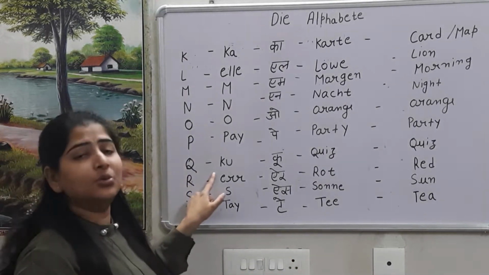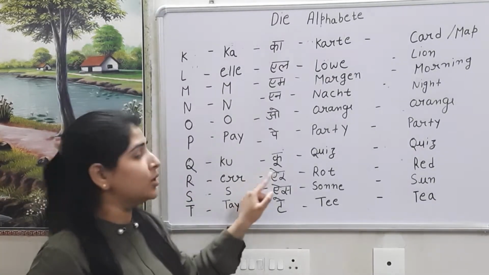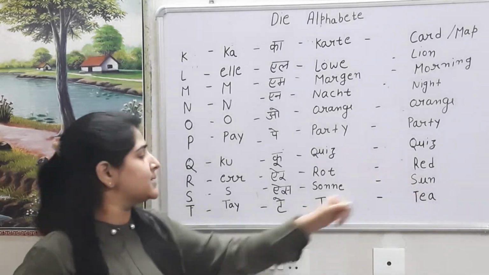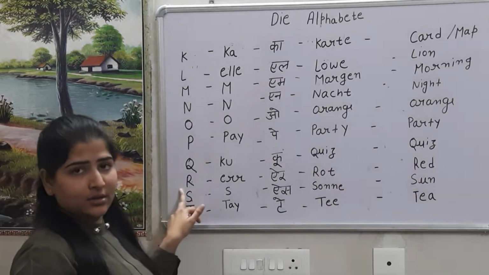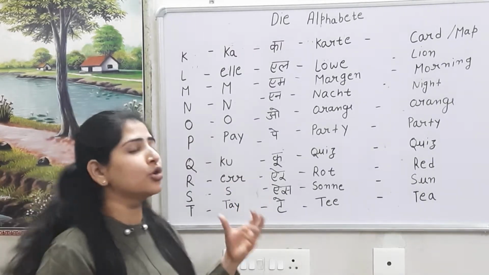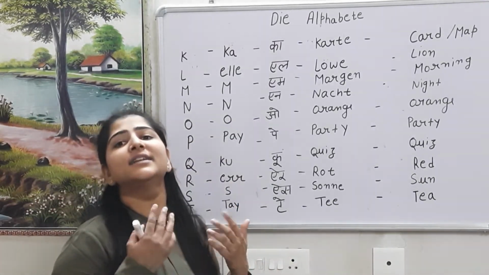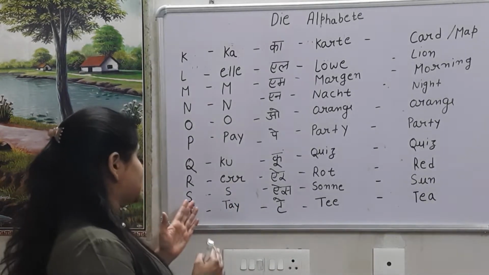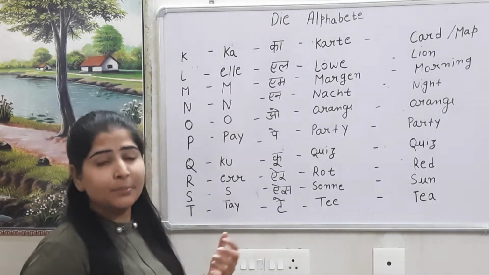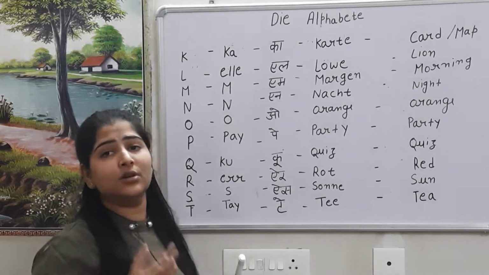Q is coup, quiz. And English also quiz. Then R sound it's R, wrote, red color. Then S. S sound is S, but sometimes it sounds like Z also.